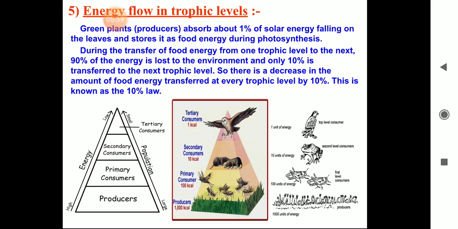So this is called the 10% law. From producer to consumer only 10% will go. Like from 1000 kilocalories, only 10% will go, and then the next 10%, and the next 10%. So this is called the 10% law.